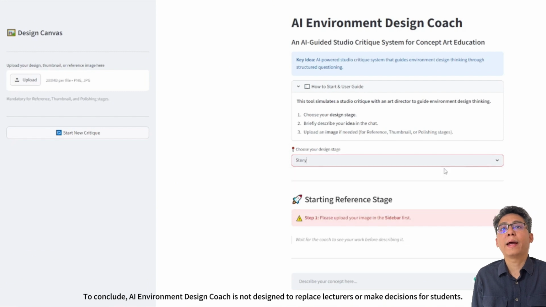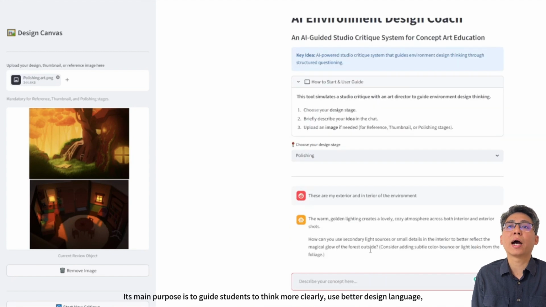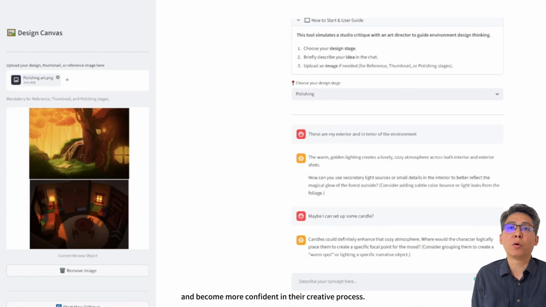To conclude, AI Environment Design Coach is not designed to replace lecturers or make decisions for students. Its main purpose is to guide students to think more clearly, use better design language, and become more confident in their creative process. Thank you.